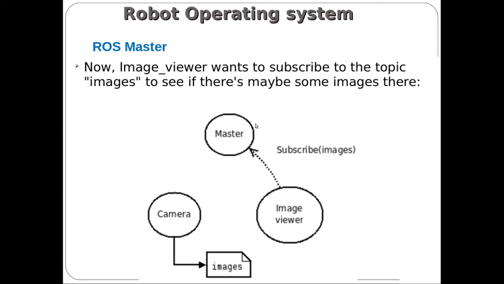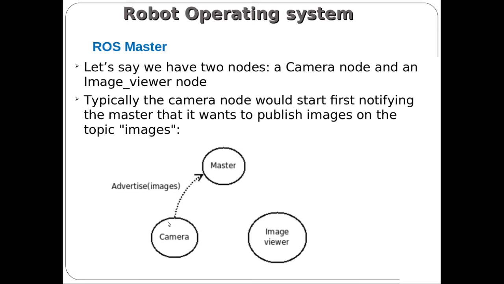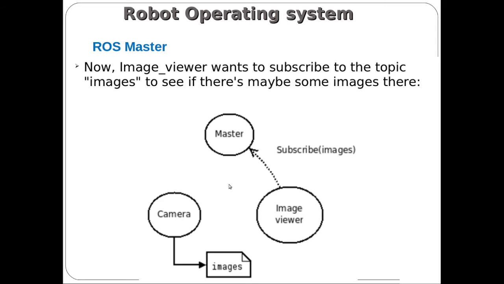In the next step, initially we register the camera node with the topic images to the master. In the next slide, the image viewer is another node created using a Python program, and it is created with the topic name images. Again it will be registered with the master. Once this registration is done by the two different nodes, the common topic name has been provided.